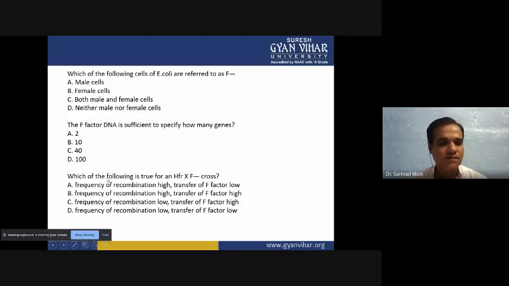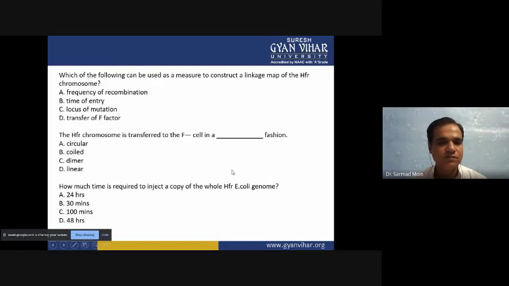And next question, which of the following is true for the Hfr x F minus cross? So A option is frequency of recombination high and transfer of F factor is low. Then B option is frequency of recombination high and transfer of F factor also high. Then C option, frequency of recombination will be low and transfer of the F factor will be high. Then D option, frequency of recombination is low and transfer of F factor also will be low.